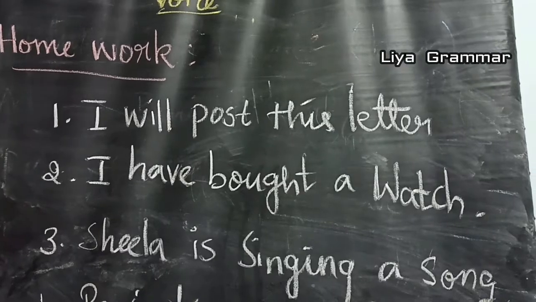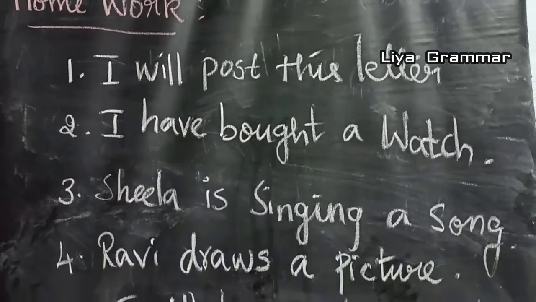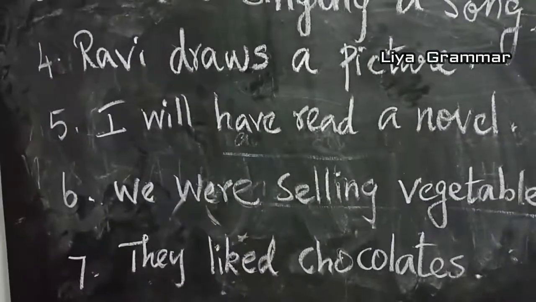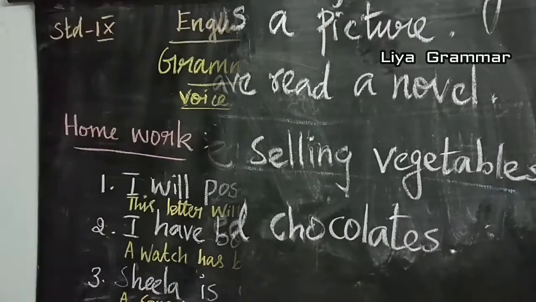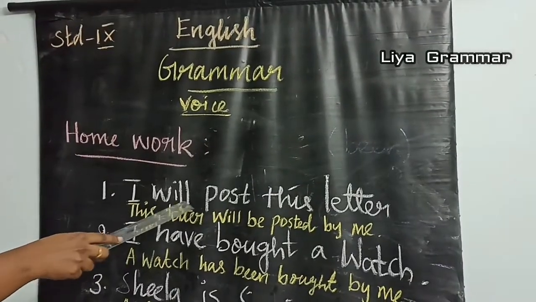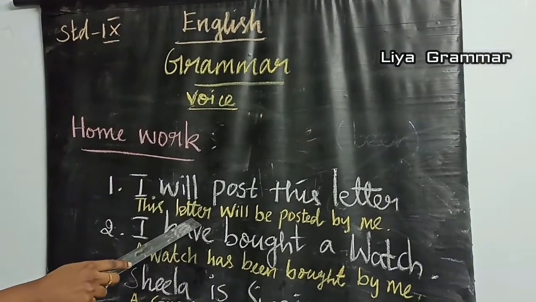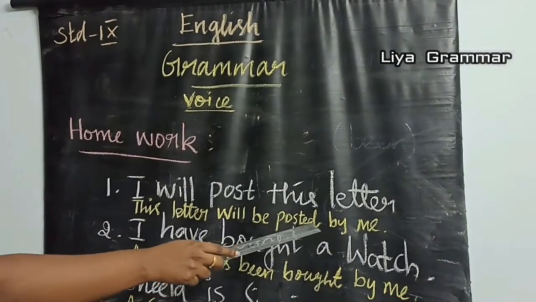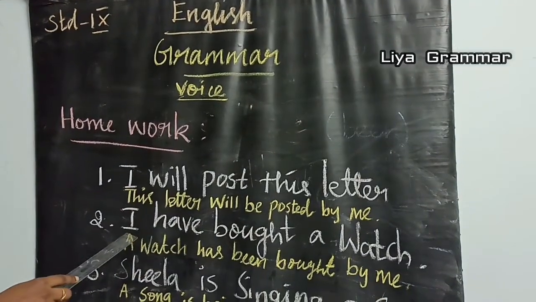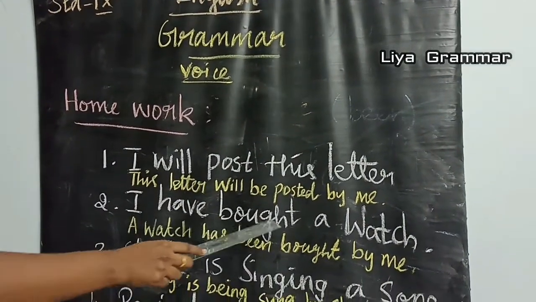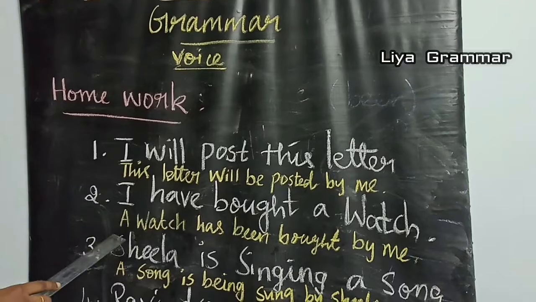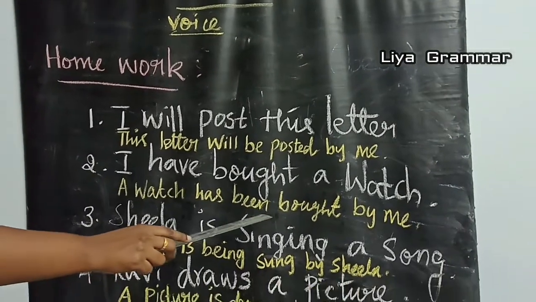In the previous class I gave an assignment. Now let me give the answers for that assignment. First one: I will post this letter. This letter will be posted by me. I have bought a watch. A watch has been bought by me.